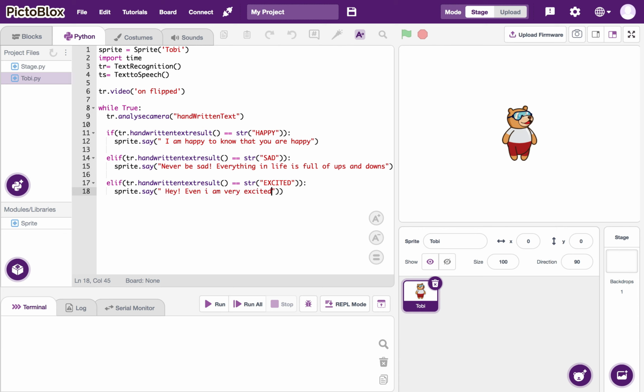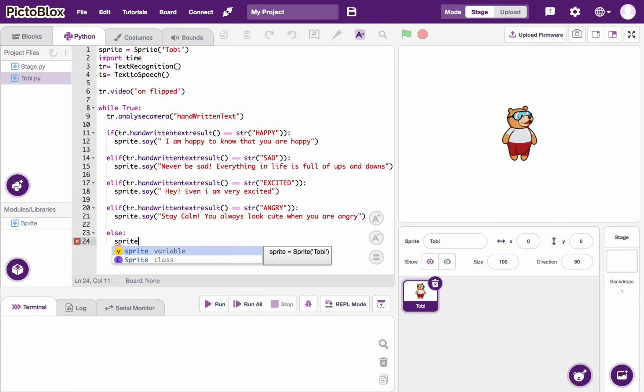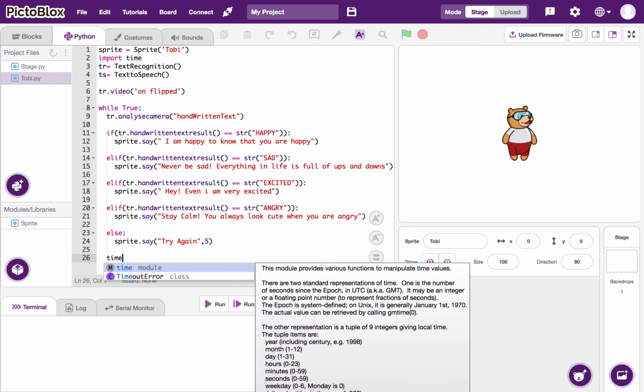And in the end, we are going to specify the timer, where we are going to use the timer function. In that one, it is going to specify that after a certain period of time, the system is going to take the picture of the content that you are writing. This is the main scenario, so that it can take out some time for sleep as well as for identifying the next content. So this is our main criteria, and based on that, it is going to identify the text that is written by you.